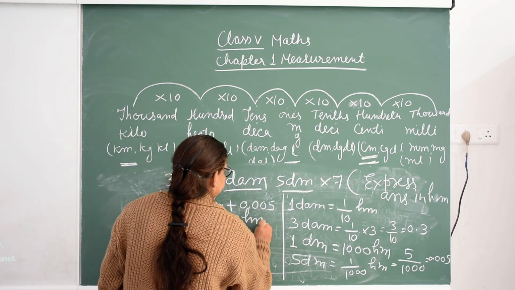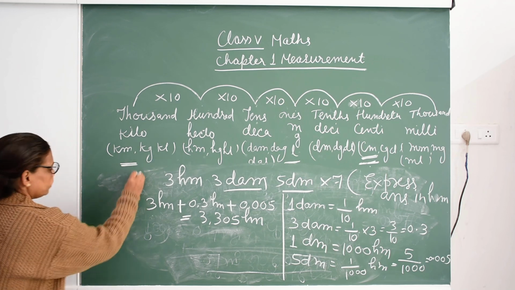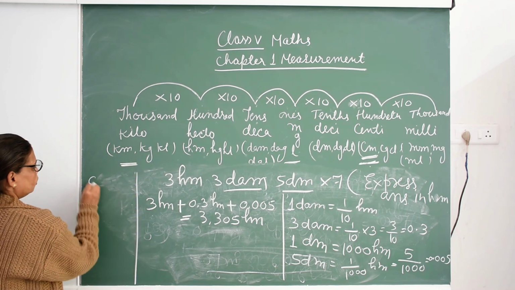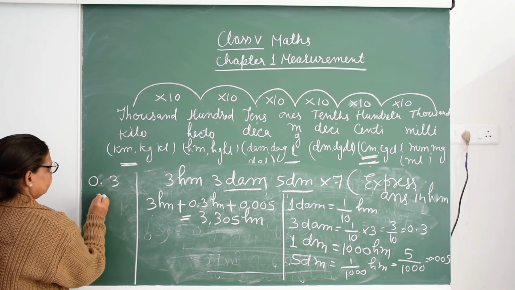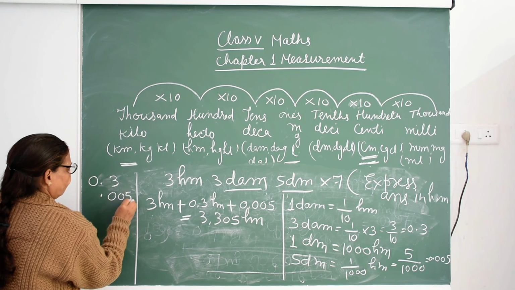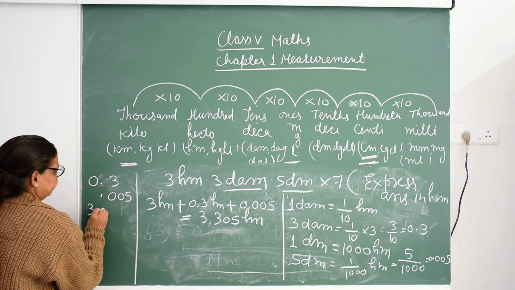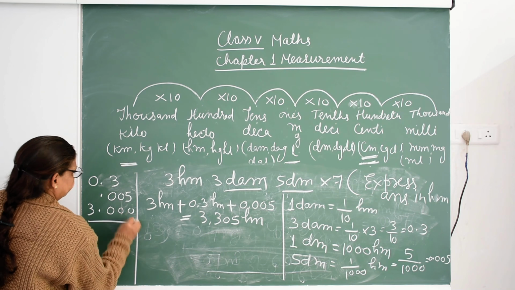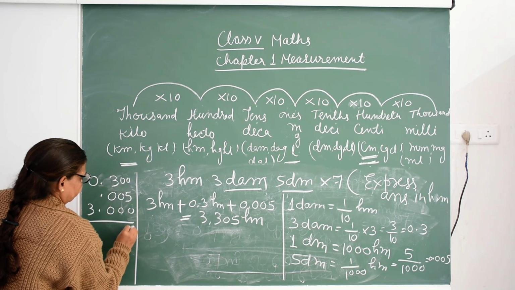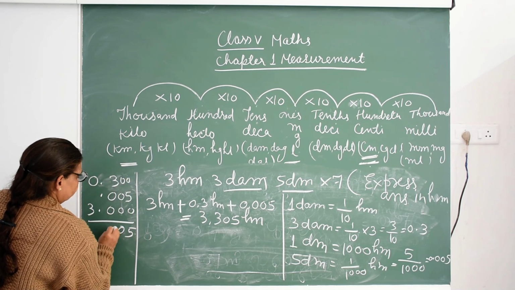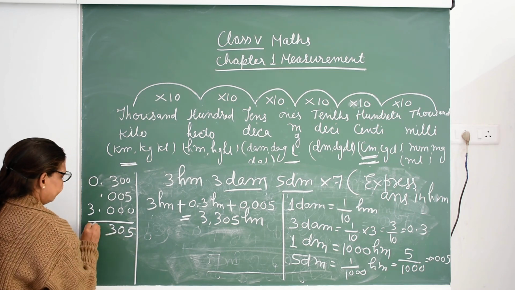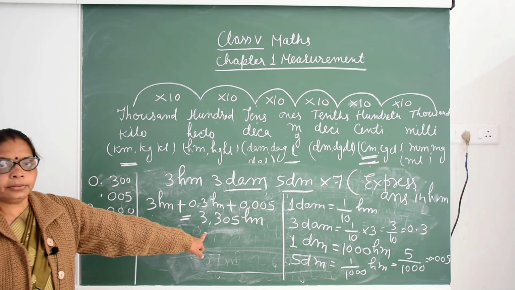हेक्टोमीटर. Here you can plus it, प्लस करके हम देख सकते हैं इसको. 0.005, 0.3 and 3, 3.305. Same answer is here.